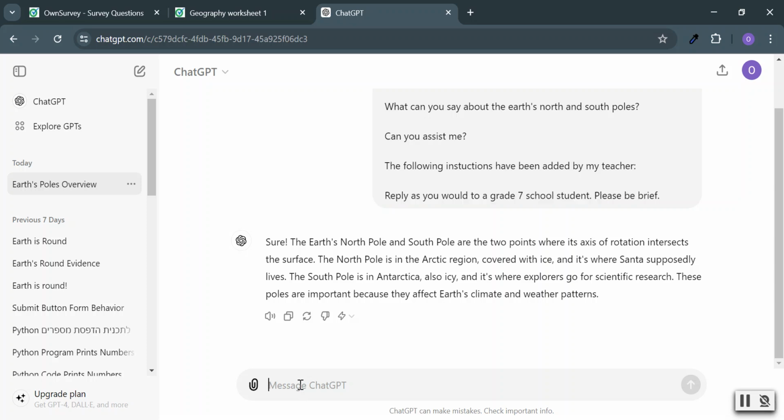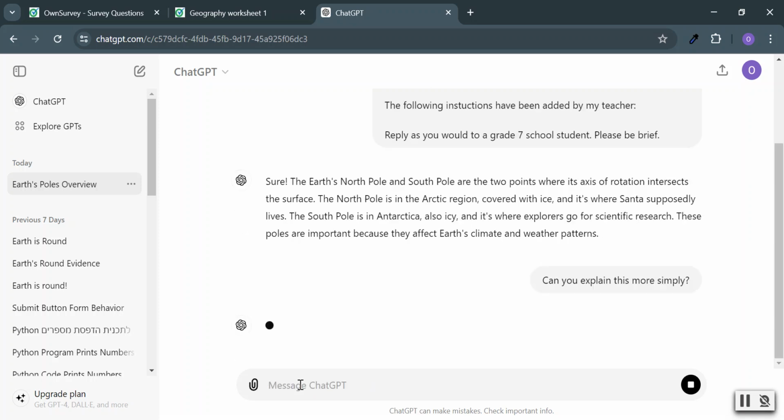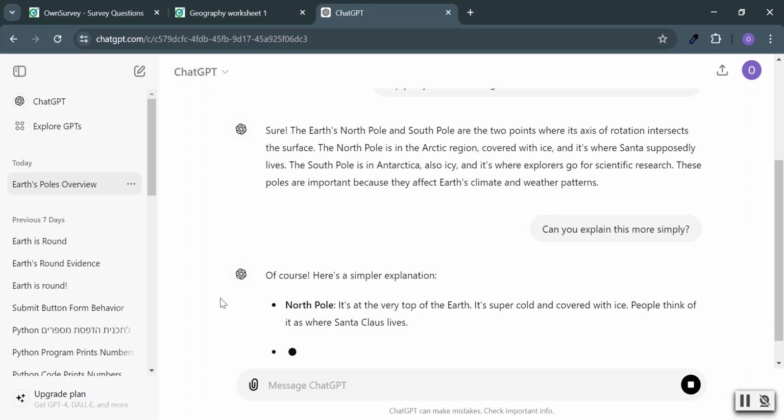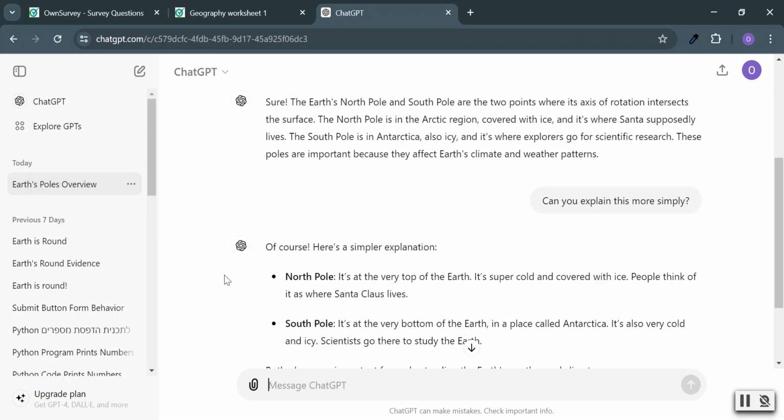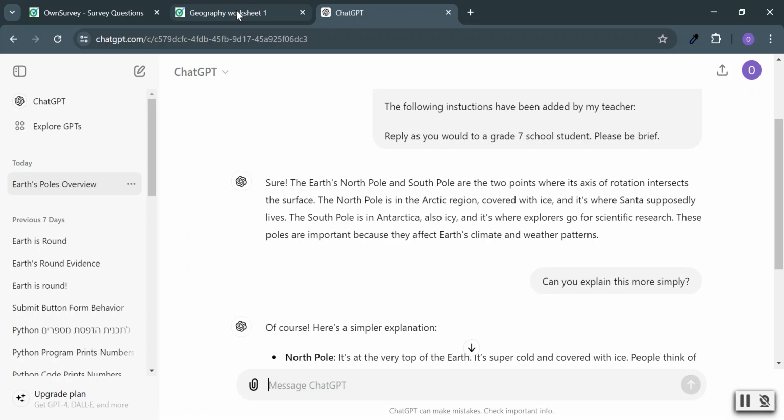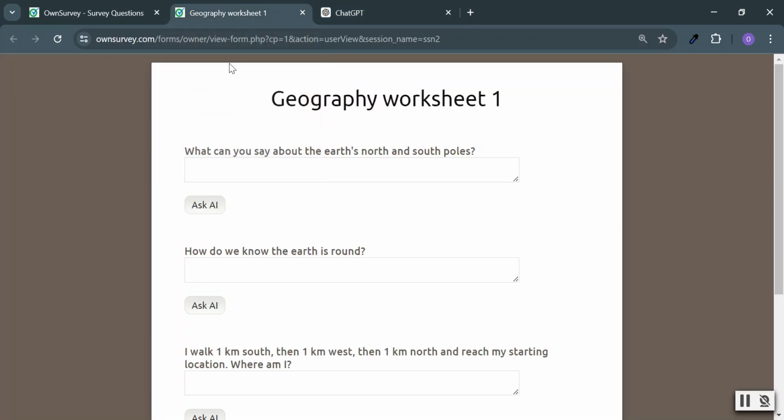For example, can you explain this in more? Can you explain this more simply? Of course. Okay, so here we go. Good. Let's go back to our worksheet, and let's say the student answered this question.